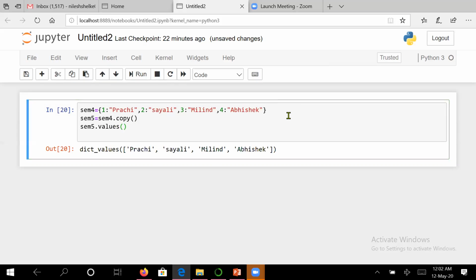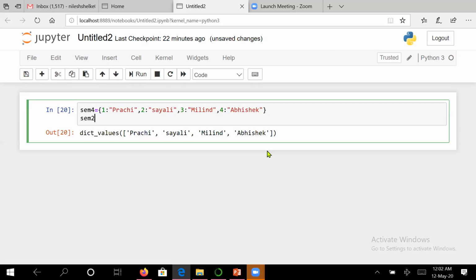Now suppose you want to add more elements in the dictionary, or for that matter, you want another dictionary itself to be added into this. Suppose I say semester 2 and some students from semester 2 also get migrated. So I will write, suppose Aman, suppose Gaurav is there, Gaurav.